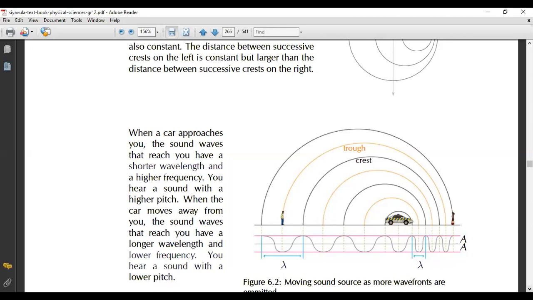When the car moves away from you, the sound waves that reach you have a longer wavelength and a lower frequency. Meaning that the sound this person hears has a very, very low pitch. Okay?